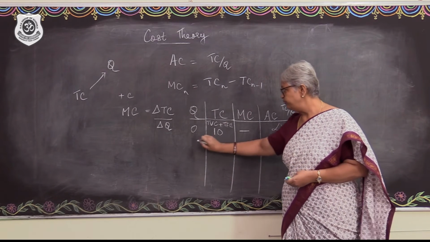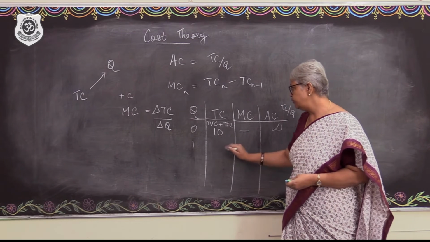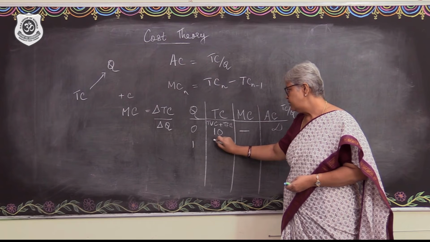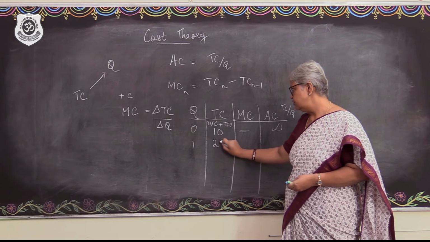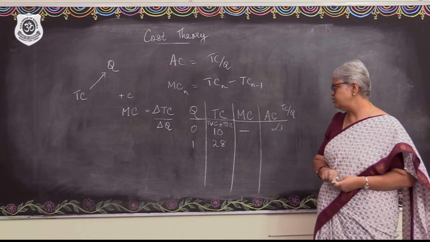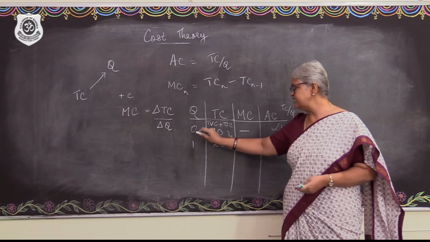Okay. Now the first unit of output is going to be produced. What about the total cost? Let's say the total cost is going to be 28. If total cost is going to be 28, see what's happening?